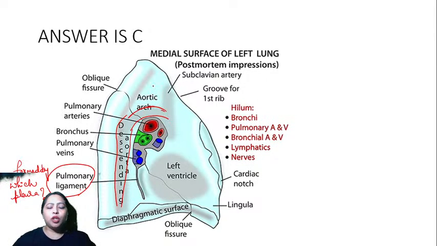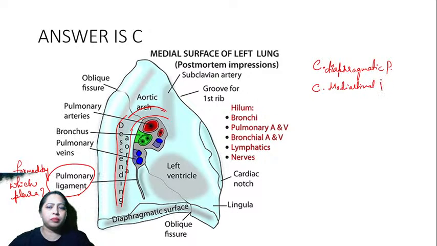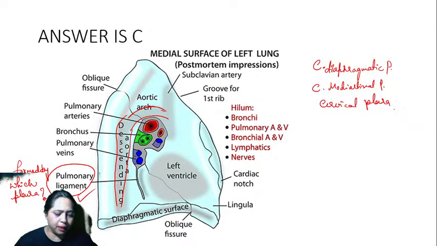There is a costodiaphragmatic. Which pleura forms the pulmonary ligament?